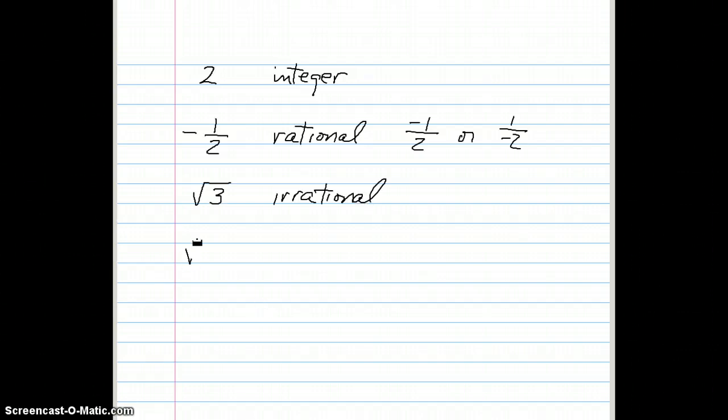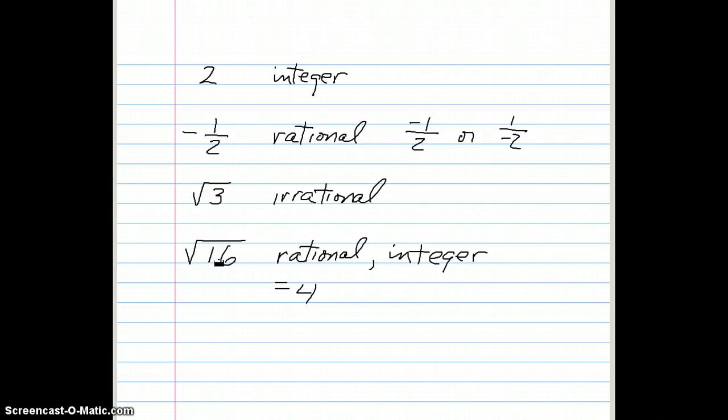How about the square root of 16? That's rational. It's not only rational, it's an integer. Because the square root of 16 is equal to 4. Right? Because 4 times 4 is equal to 16.